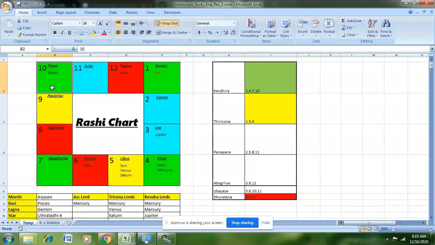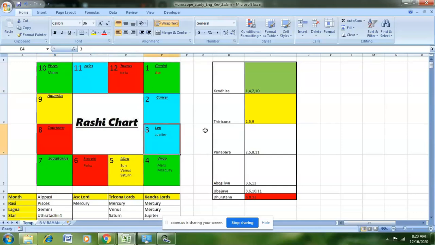As you know, the lord of the 10th house is Jupiter, and Jupiter is placed in the third house. So from the Moon's point of view, Jupiter is placed in the sixth house. This considers the position of the Moon as the first house in Chandra Bhava.